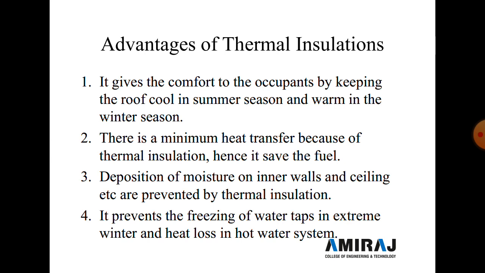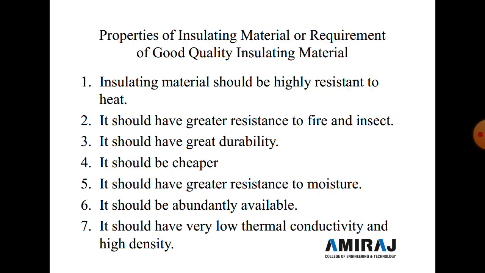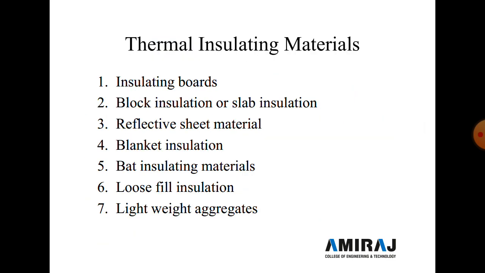And third is the deposition of moisture on inner walls and ceilings, etc., which is prevented by thermal insulation. It also prevents the freezing of water taps in an extreme winter and heat loss in a hot water system. Now, different thermal insulating materials are given here. Seven types of thermal insulating material are given, so one by one we discuss them.